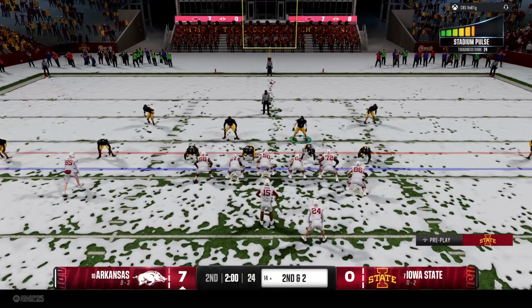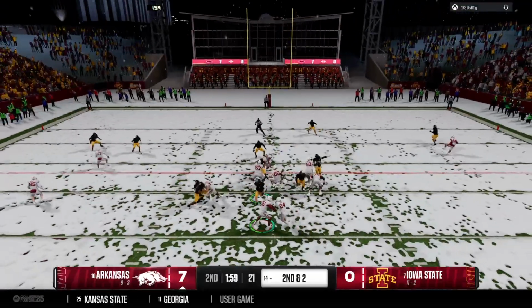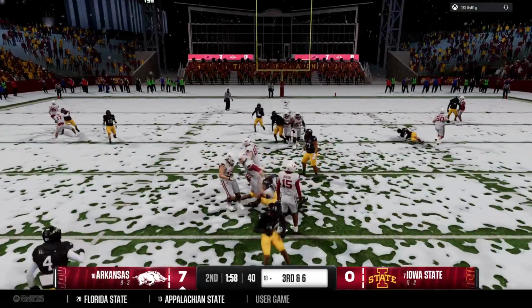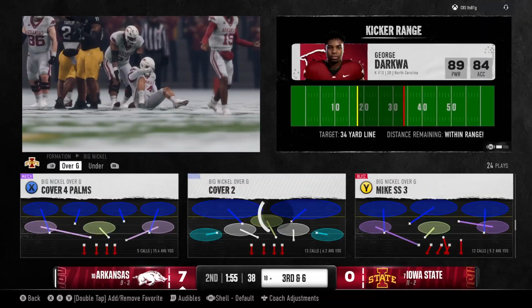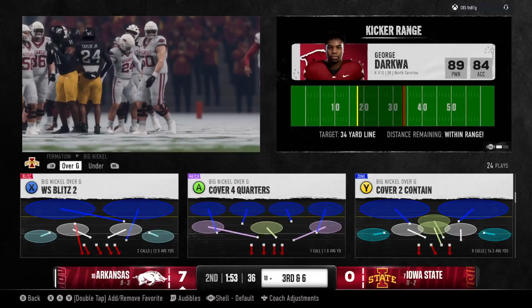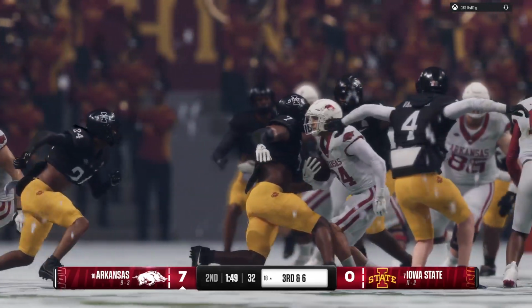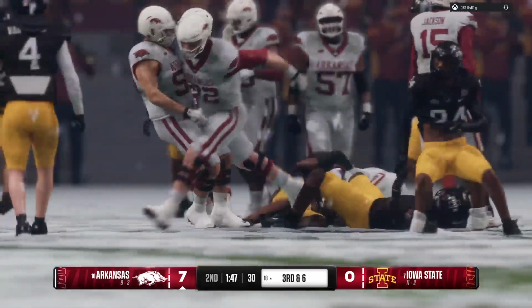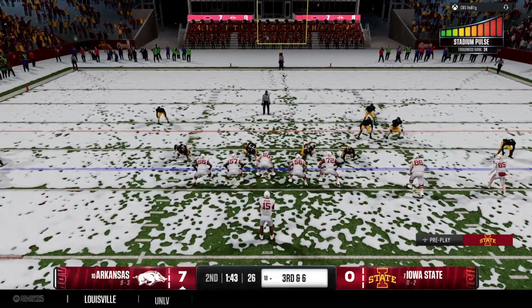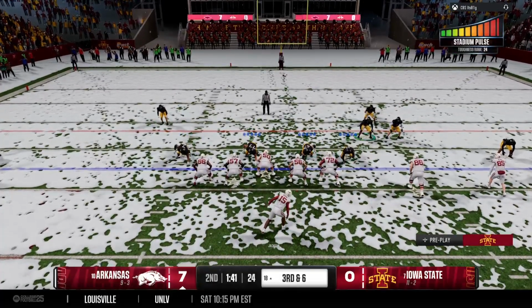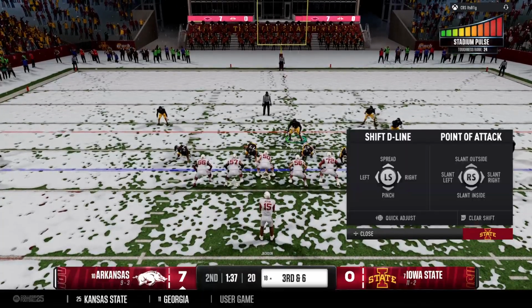Get set, get set. Handoff here from the shotgun. They tackle him behind the line, a loss of 4. They don't block the defensive end and show some quickness, Kirk, getting around the edge that time. Yeah, this guy's usually getting around the edge to put pressure on the quarterback, but he reminds everybody here that this guy's a complete package. Not only can he pressure the quarterback, but also he is very, very talented and shows you the physicality he has against the run as well.